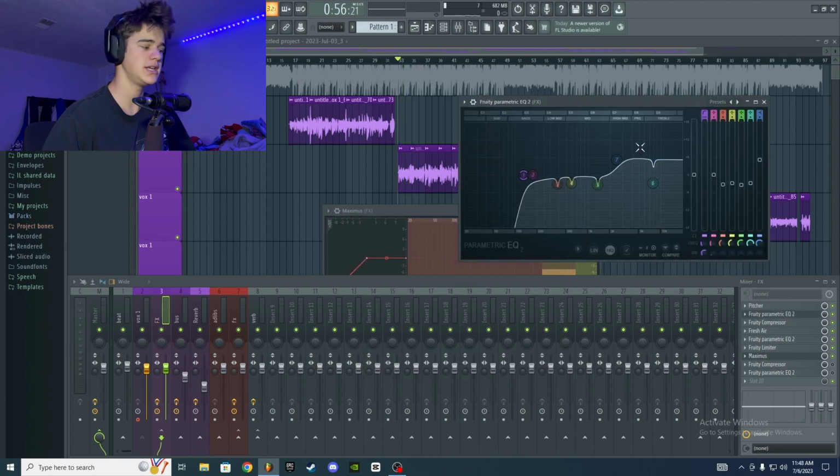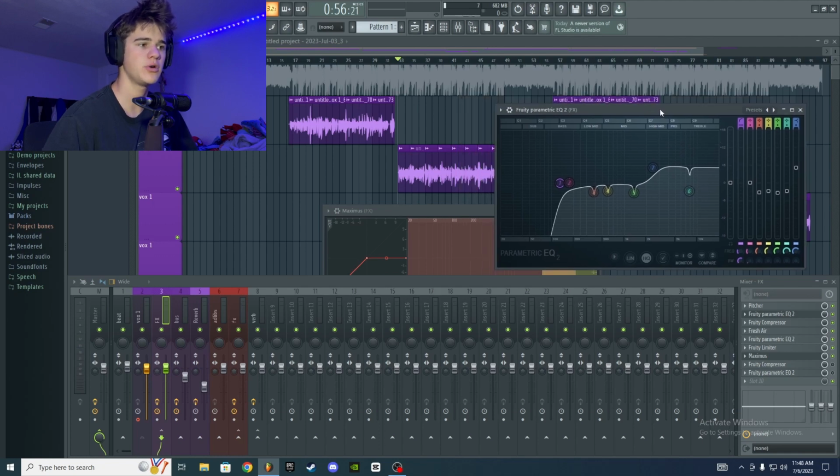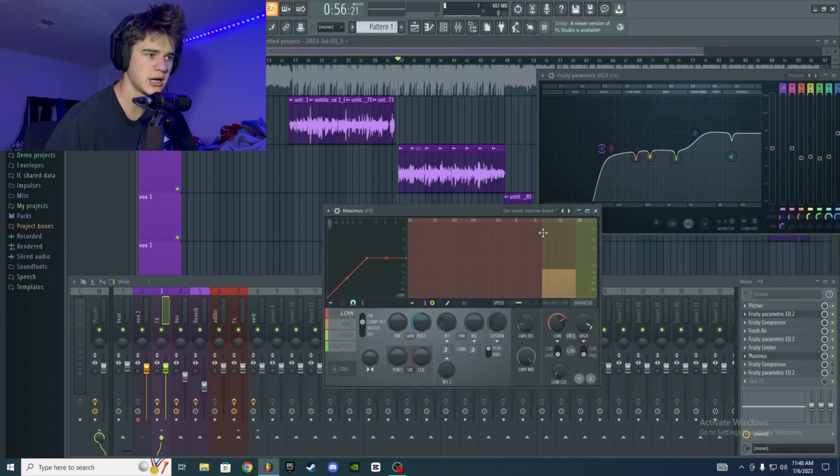Also, if you go to the EQ right here and see where those main S frequencies are coming through, you can use the de-esser. As you can see right here, it has kind of a frequency range where you can go side to side. You can use the de-esser to either narrow or widen where you want those frequencies to cut out. So let's see where they are on the EQ.